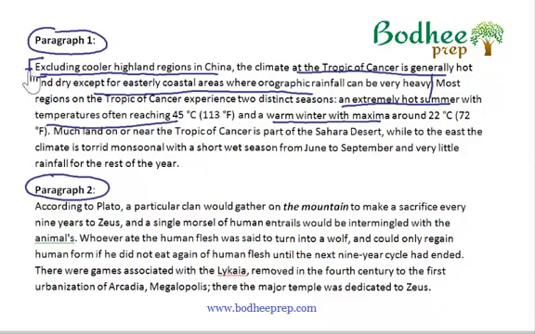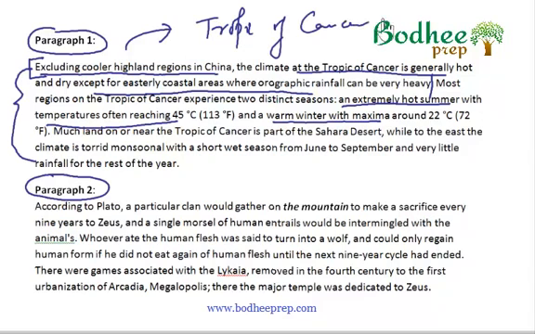Now, reading this paragraph, I get a feeling that okay, this is about the land around the Tropic of Cancer. It first speaks about China and then about the maxima and the minima temperatures that might reach in that region, and then we have something about much of the land around the Tropic of Cancer, and therefore I think it forms a coherent paragraph because the topic of discussion is the land and the temperature around the Tropic of Cancer. So it forms a complete coherent paragraph.